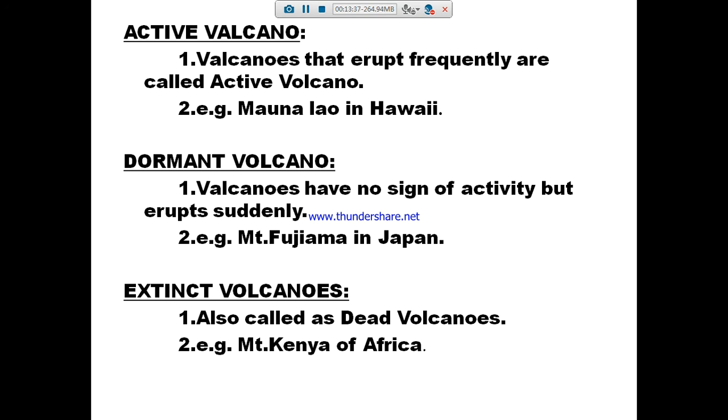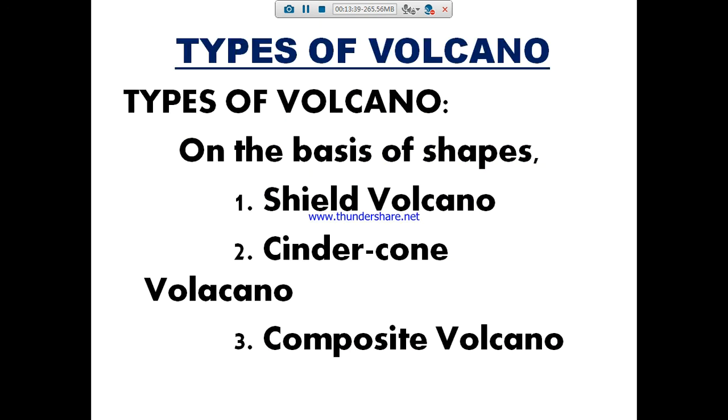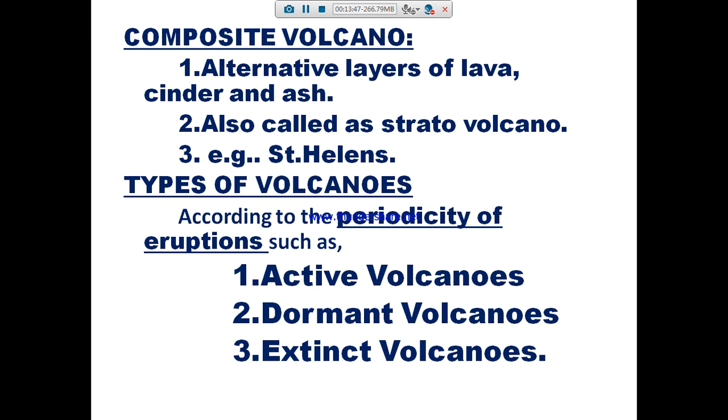So what are the types of volcano on the basis of shape? Shield volcano, cinder cone volcano, composite volcano. And what are the types of volcanoes according to periodicity of eruptions? Active volcano, dormant volcano, extinct volcano.